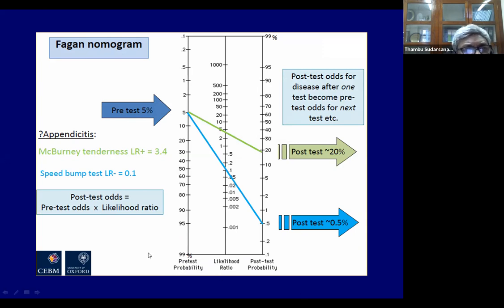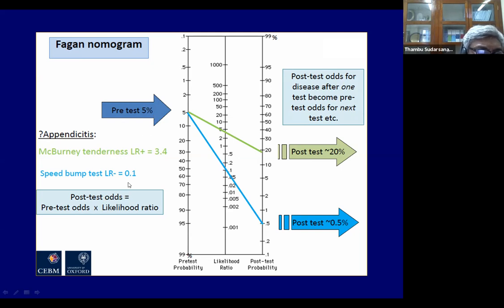Now, I'm going to show you how this is used in real life. If a patient comes to you with a particular illness, let us say one of your children suddenly has pain below the belly button, or umbilicus, and before you go to the doctor, you're thinking in your mind, what's the chance my child has appendicitis? So you think, oh, maybe 5% chance. That chance before you saw the doctor is called pre-test probability. The pre-test probability could be 0 to 100%. The 5% came from the parent's guess.